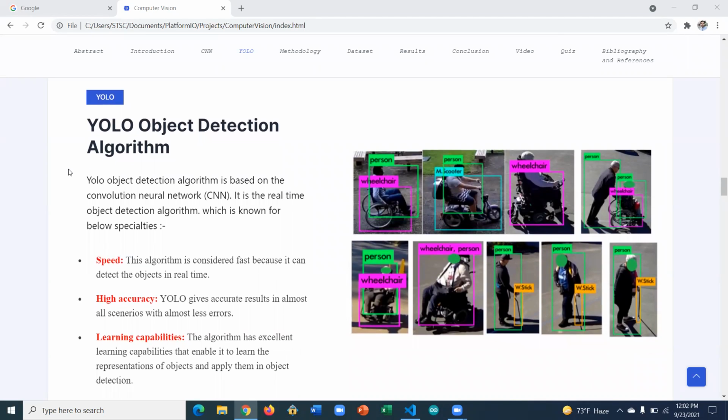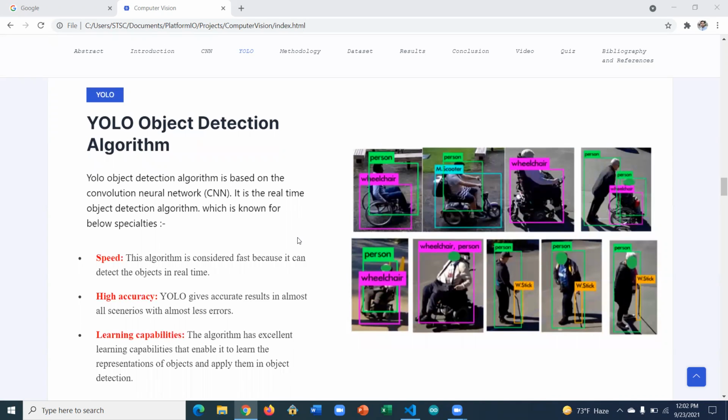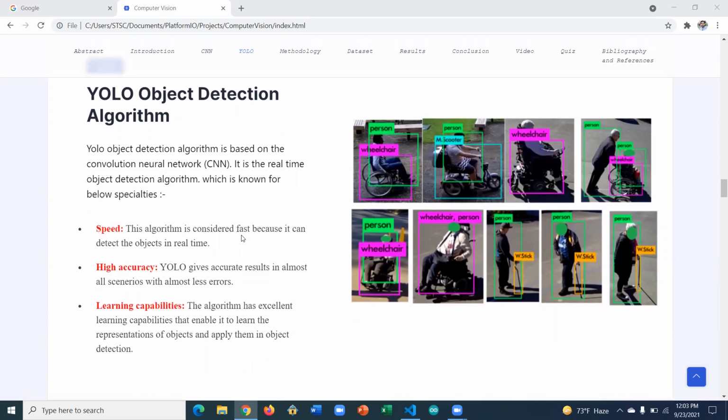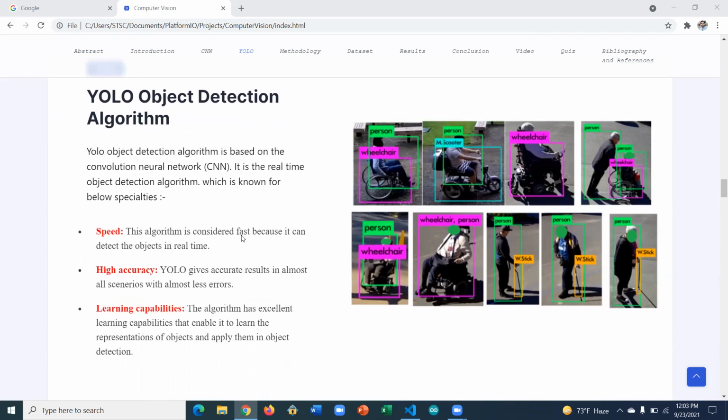What YOLO does is take the image and break it into pieces, and it's much easier because the image is passed only one time through the convolutional neural network, and it doesn't go through iterations. So that is why it's basically used for object detection. And one of the best things is it's real time, so you can feed this to a computer vision system and it will detect objects in real time. That's the best part about this.